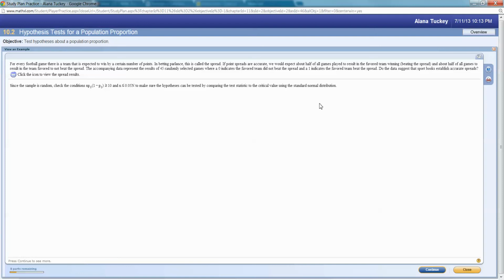Not winning. The accompanying data set represents the results of 45 randomly selected games where a 0 indicates that the favored team did not beat the spread and a 1 indicates the favored team did beat the spread.